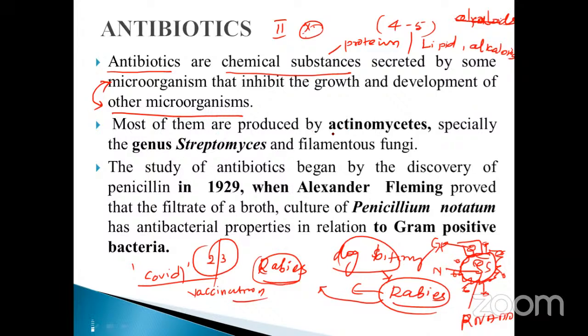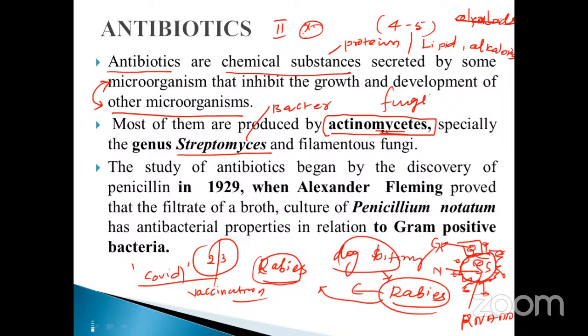Most of them are produced by the actinomyces. Don't forget, my dear students, maximum antibiotics production takes place with the help of the fungi. It's called what is it? Actinomyces, mycology. Especially the genus Streptomyces. Streptomyces is nothing but what is that? Bacteria. Okay, streptomycin. Already you know, but for those whose body does not accept the penicillin antibiotics, they will provide an alternative form of the penicillin, streptomycin.